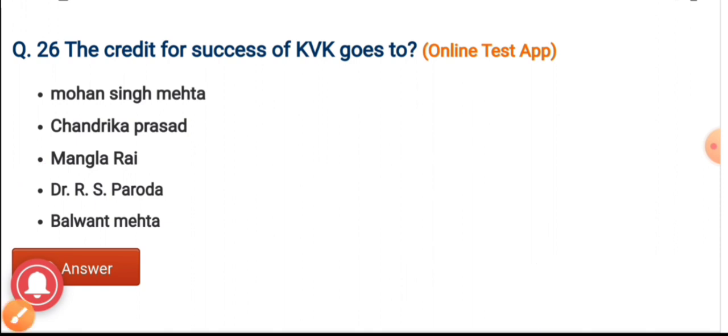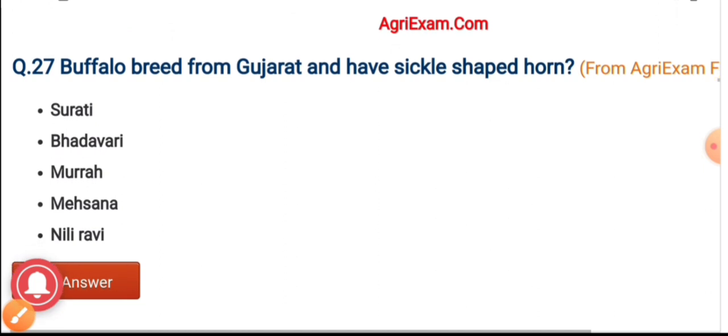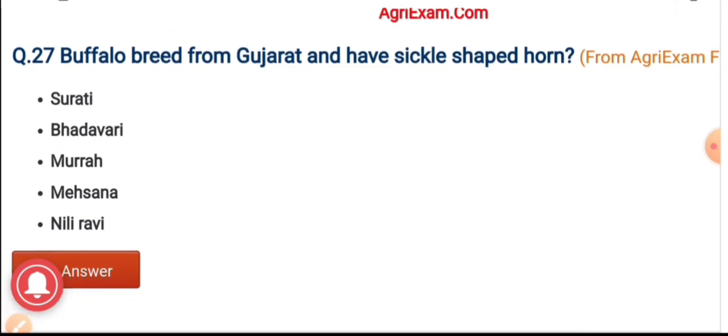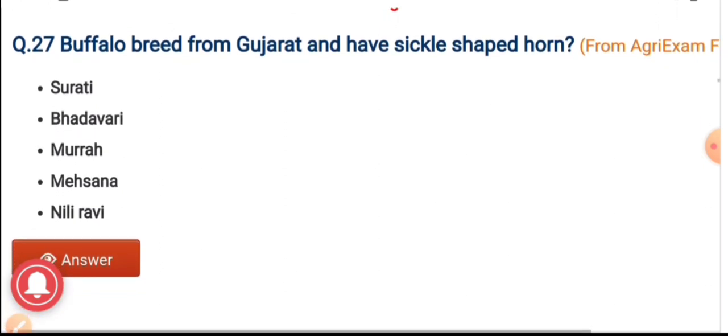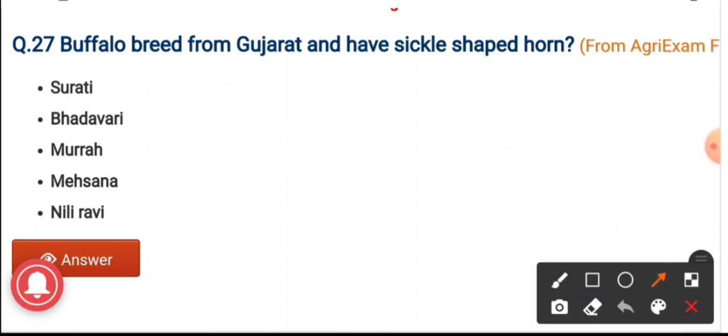Question number 27. The buffalo breed from Gujarat that has sickle-shaped horn? Options are Surati, Bhadavari, Murrah, Mehsana, Nili Ravi. And the correct answer is Surati. It is the buffalo breed from Gujarat and has sickle-shaped horn.